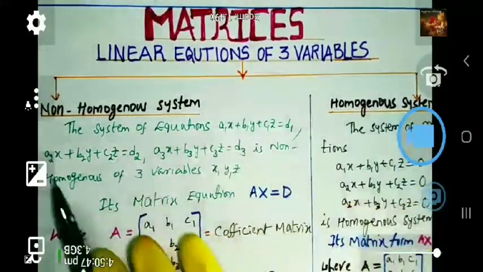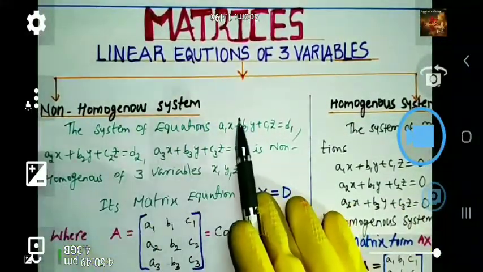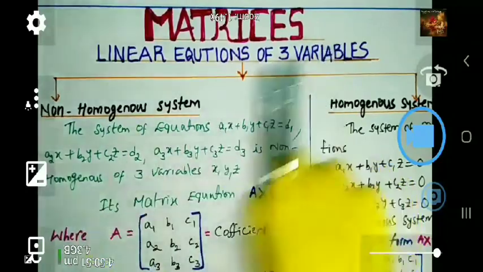First of all, you should know what a non-homogeneous system of linear equations of three variables is.